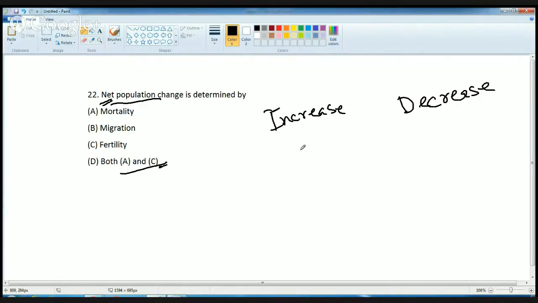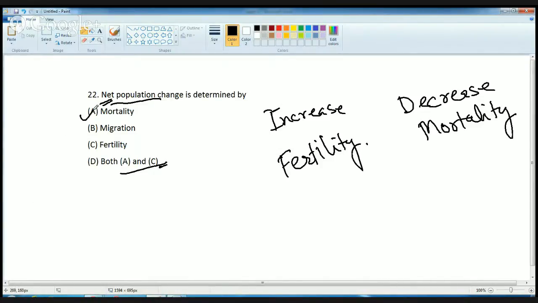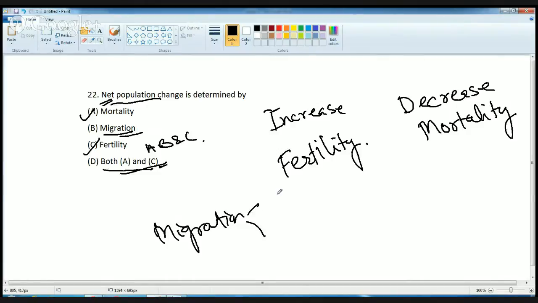Okay. So how will population increase? By fertility or birth rate. And how will it decrease? By mortality or death rate. So these two, A and C, are definitely part of it. Now how is migration part of it? The correct answer in this case is D, but it should technically be A, B and C. So now, how does migration affect net population change? Migration is of two types, as we all know. It's immigration and emigration.